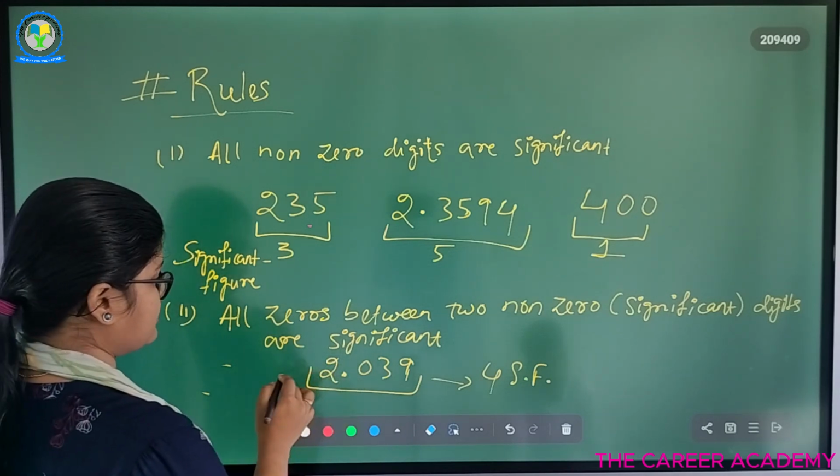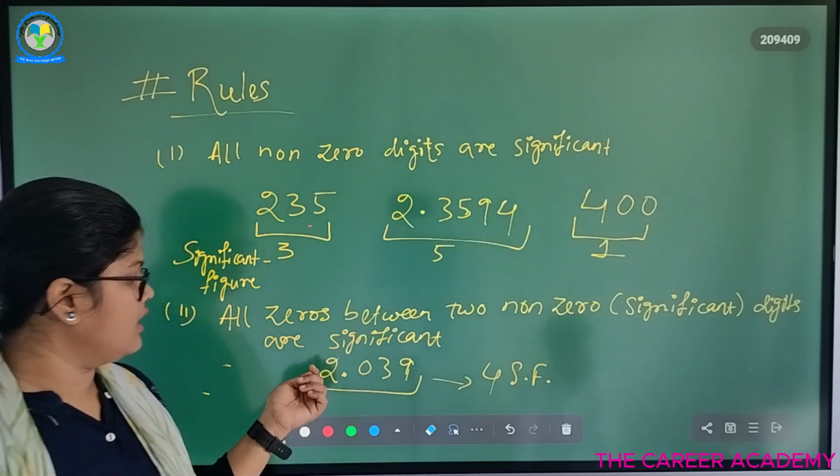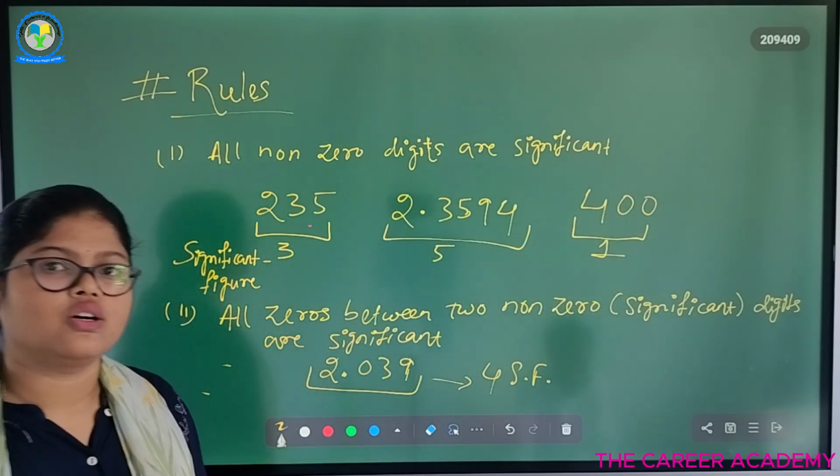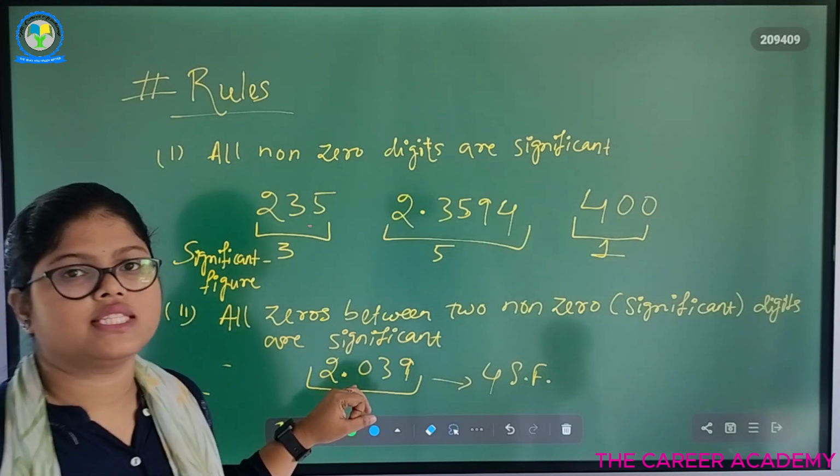So the second point is all zeros between two non-zero or significant digits are significant. So here, as an example, 2.039. We know that 2 and 3 are non-zero digits. So in between them there is a zero present. So this zero is significant.